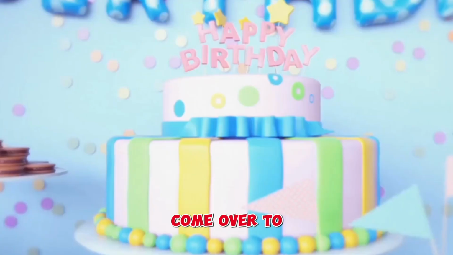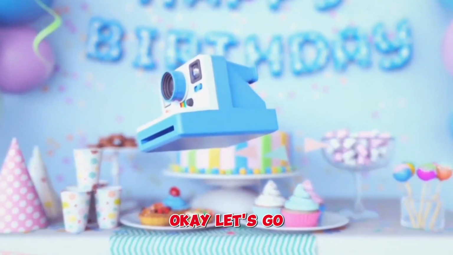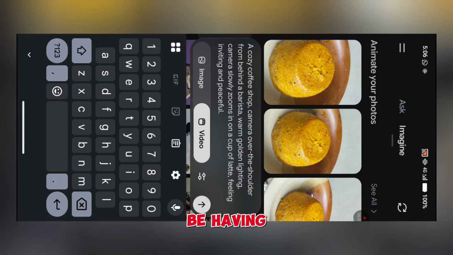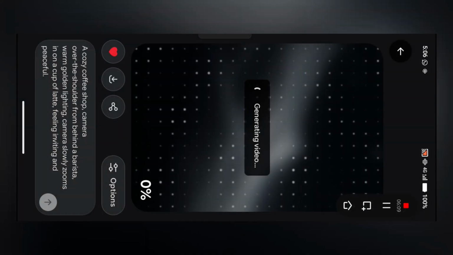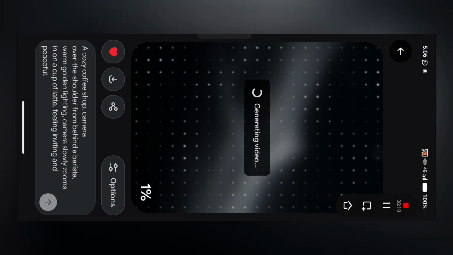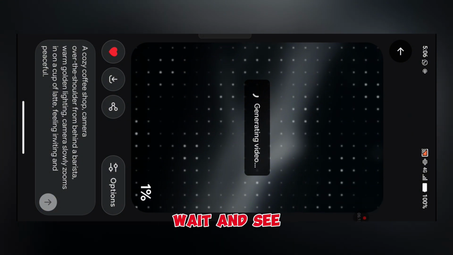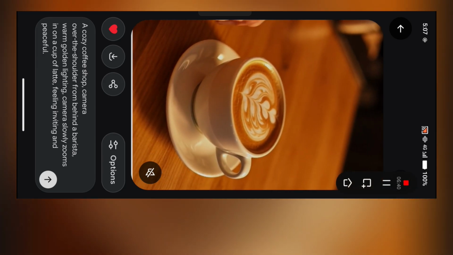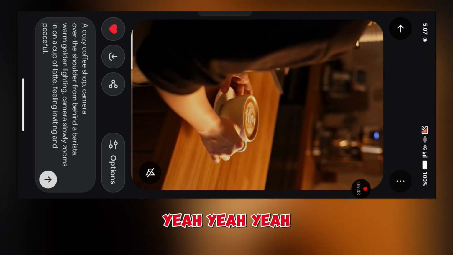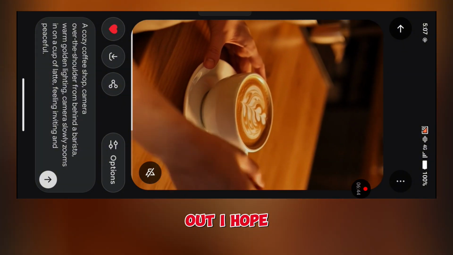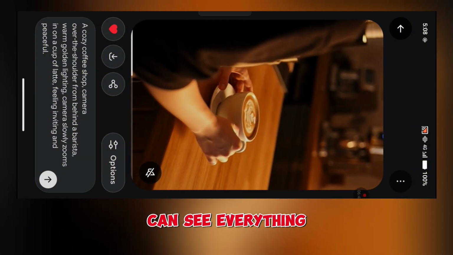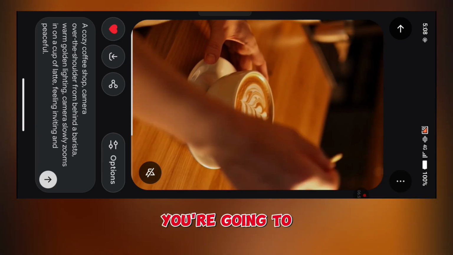So we're gonna come over to our Grok again. Okay, let's go in with this prompt and see what we are gonna be having. Let's wait and see. Oh yeah, our result is out. I hope you can see everything. So we've downloaded that. You are going to be seeing it later.